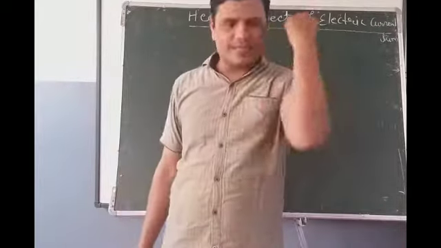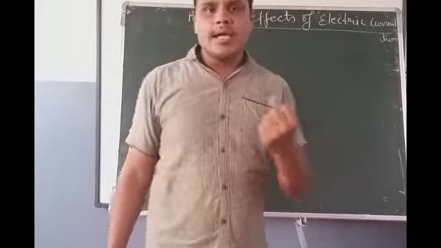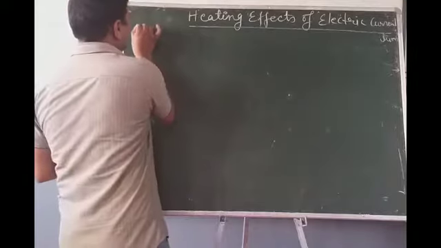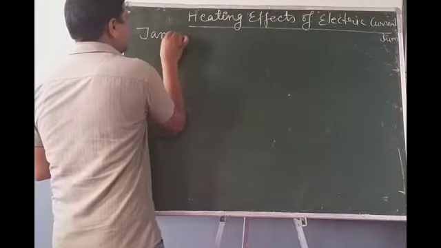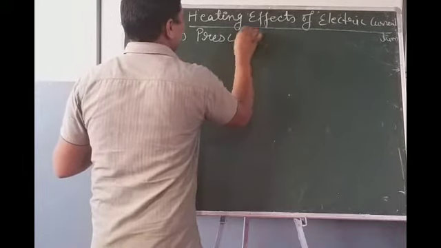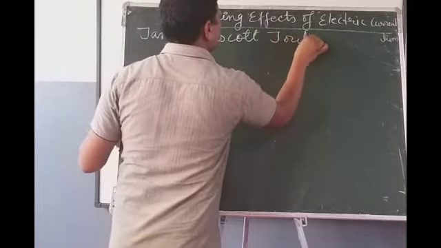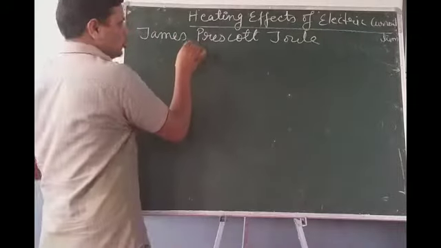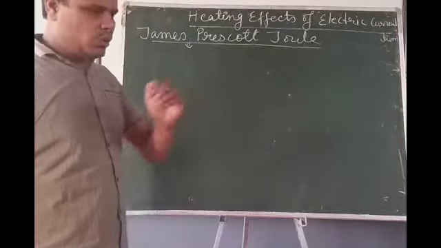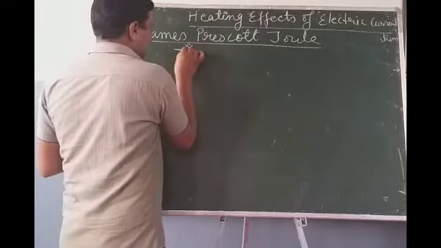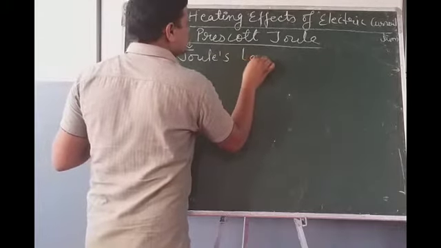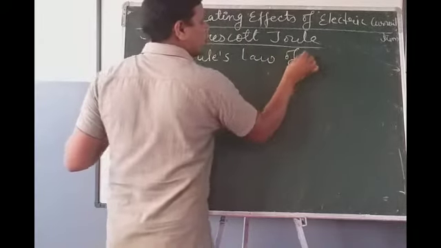This effect was given by a scientist known as James Prescott Joule, commonly known as Joule. So today we have to learn about Joule's law of heating, a law given by scientist James Prescott Joule.